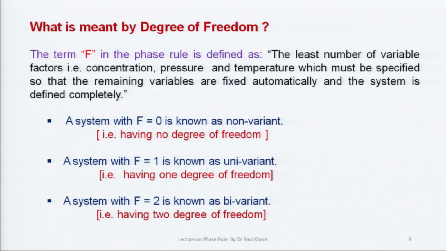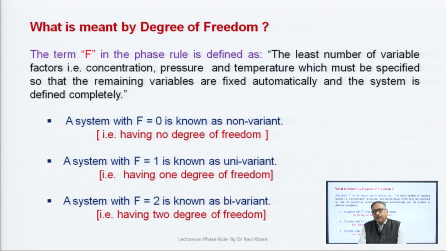Now, we come to degree of freedom. The term capital F in the phase rule is called degree of freedom, and it is defined as the least number of variable factors, that is concentration, pressure and temperature, which must be specified so that the remaining variables are fixed automatically and the system is completely defined. So, in this way we can define degree of freedom as the least number.